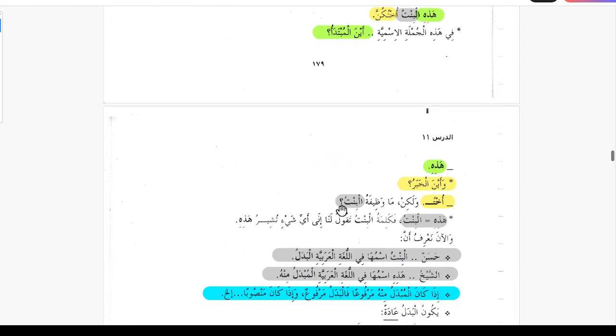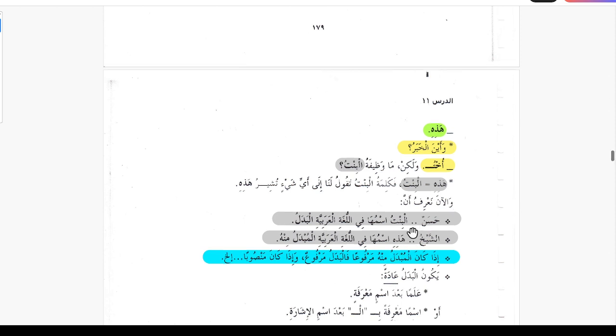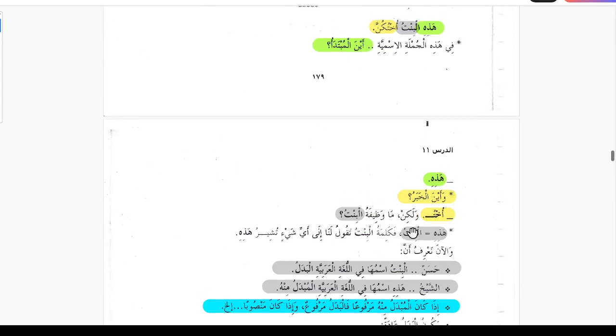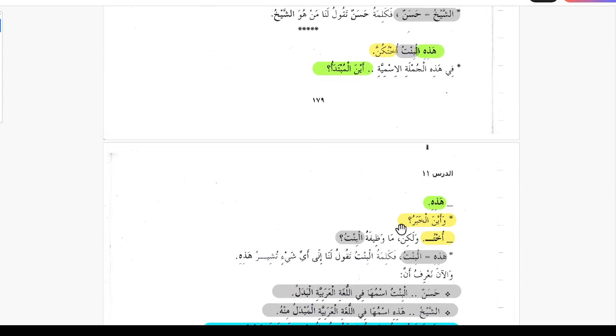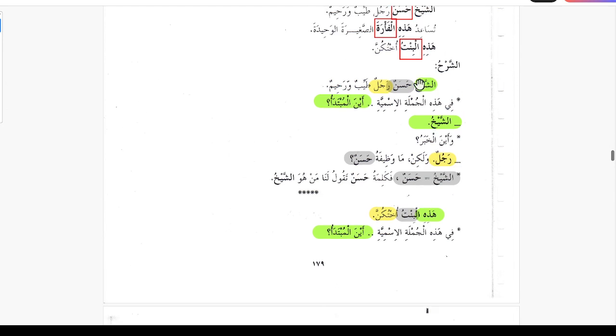In this example, we studied this example: Ash-shaykhu Hasanun rajulun tayyibun wa rahimun. Shaykh Hasan is a good and compassionate man. So Hasan is actually the substitute for a shaykh.